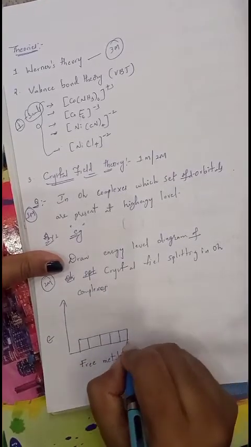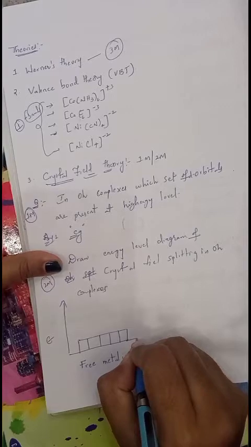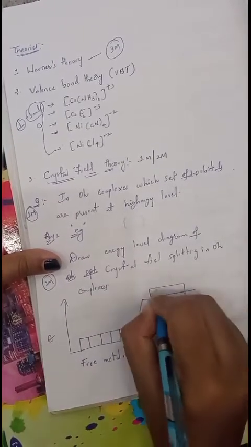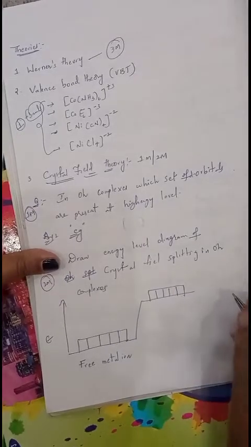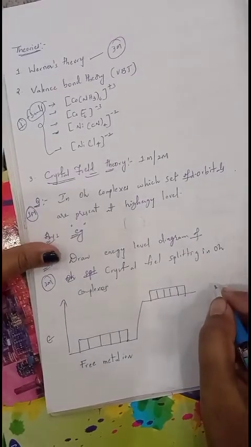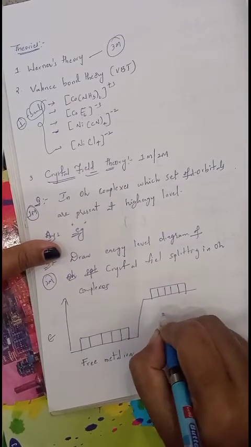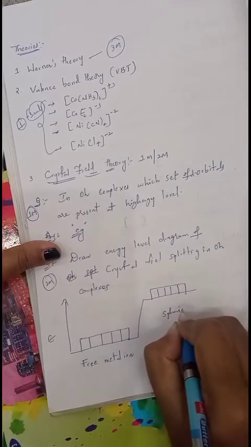Whenever the metal is approached by the ligands, automatically all the d orbitals are raised to a high energy level. Even here degeneracy is maintained, as the ligands approach in a spherical manner.